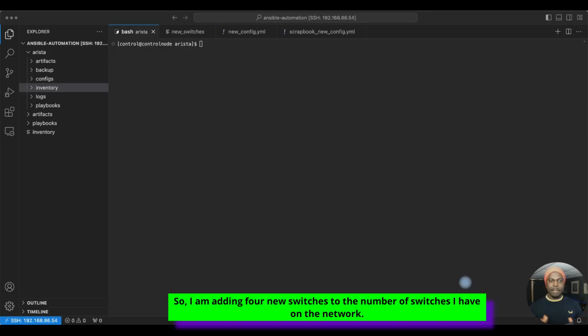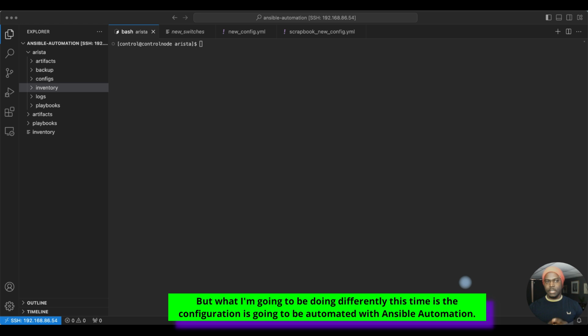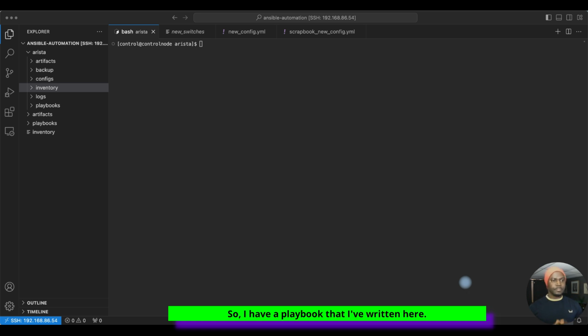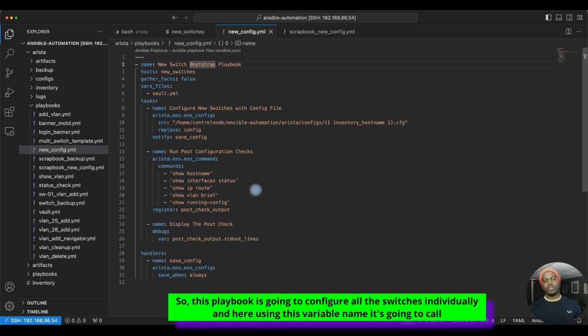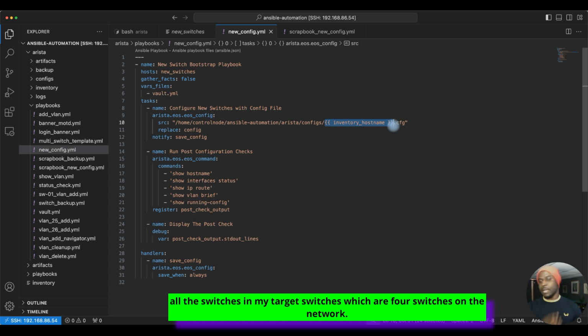So I am adding 4 new switches to the number of switches I have on the network. But what I'm going to be doing differently this time is the configuration is going to be automated with Ansible automation. So I have a playbook that I've written here. This playbook is going to configure all the switches individually, and here using this variable name is going to call all the switches in my target switches, which are 4 switches on the network.